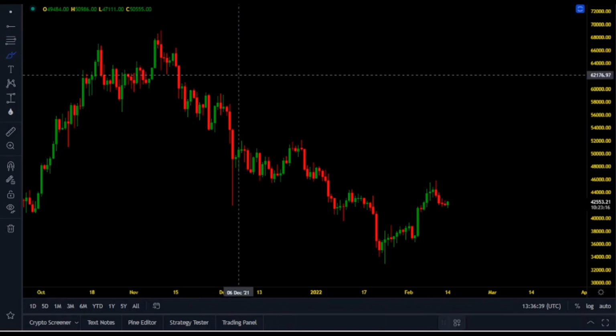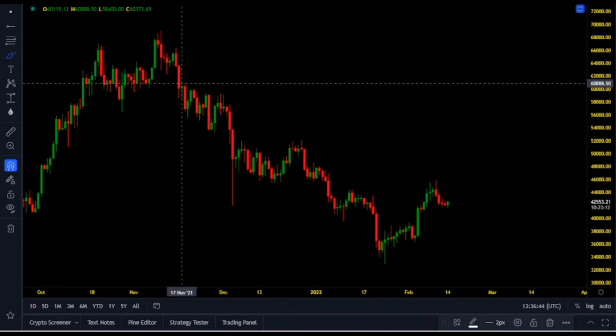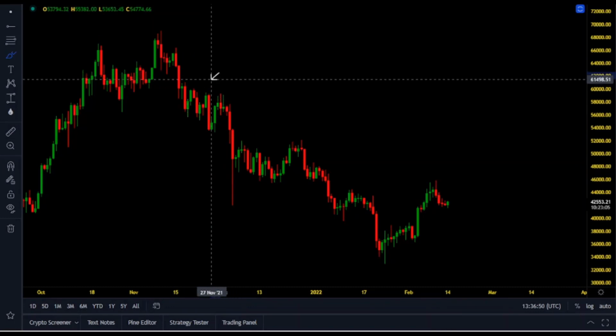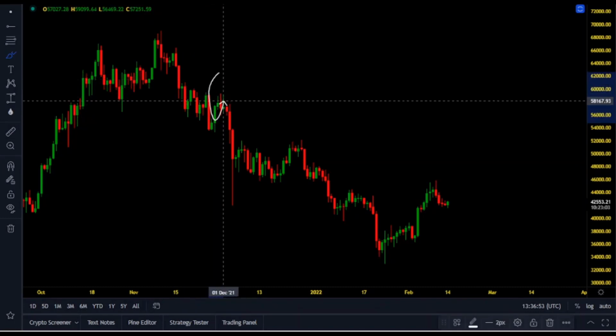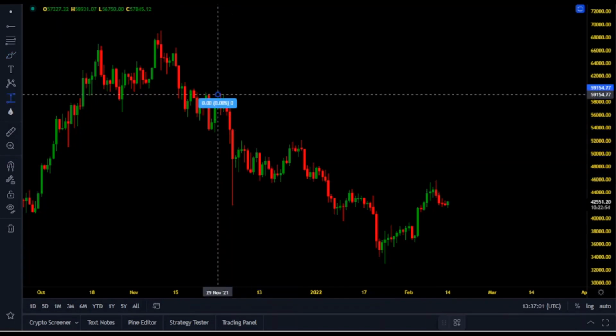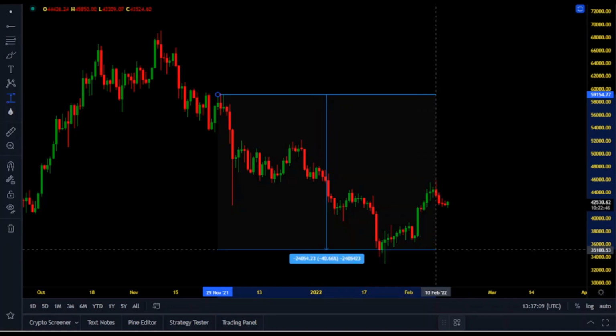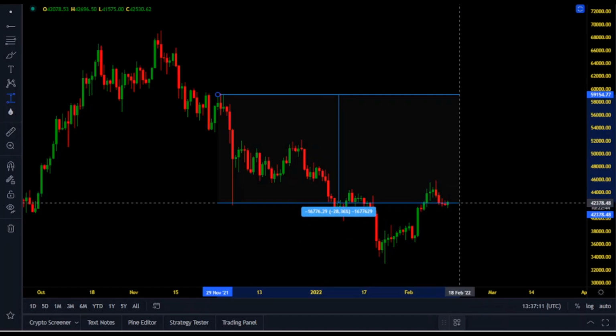However, the high probability setup that I'm going to cover came at around $63,500, $63,000. As soon as we lost $60,000 with this candle, perfect retest, and the daily time frame went heavily under the bears' control. Once we lost the daily time frame, we saw a massive dump in the market, around a 45% dump or correction. With the current price action, without getting an exit signal on the daily time frame, if you took this short setup, you could already be up by about 30% profit. And this is spot, so do the math if you're using leverage.